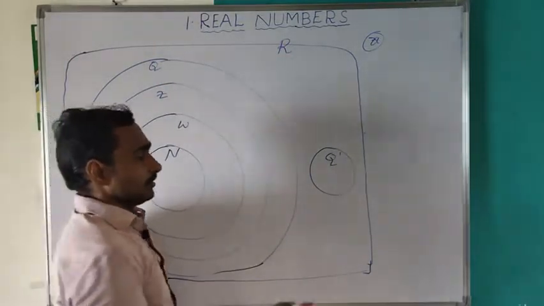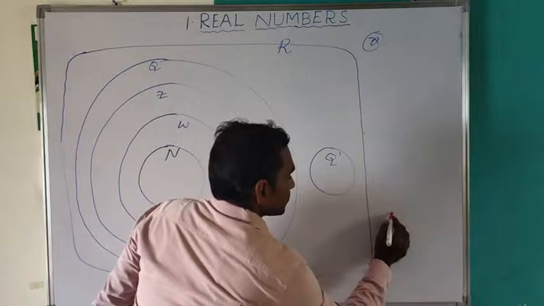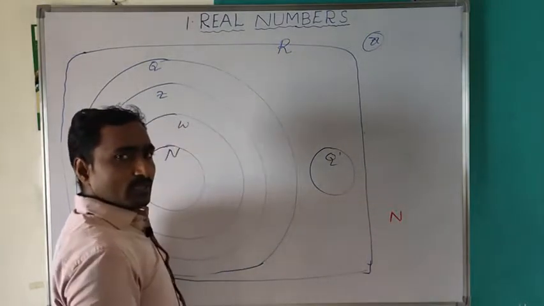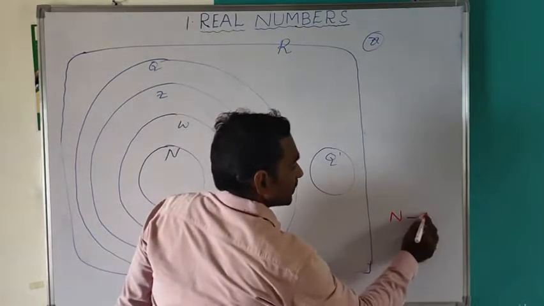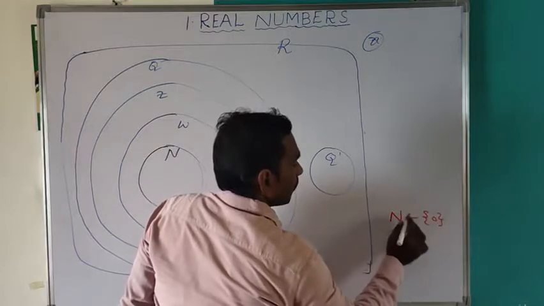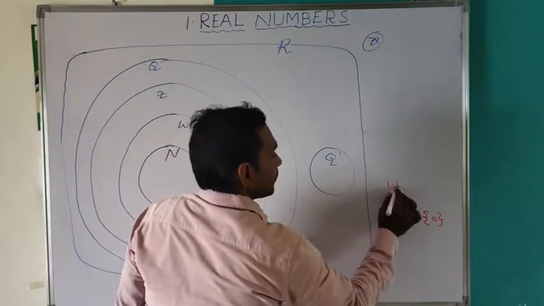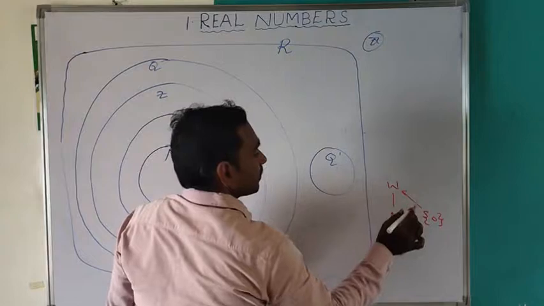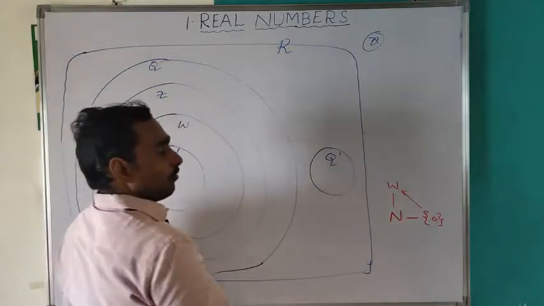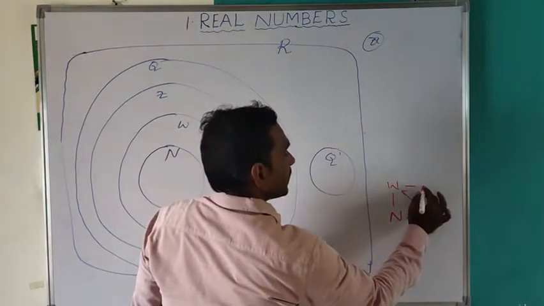Now, natural numbers are denoted by N. Natural numbers including 0 are whole numbers.